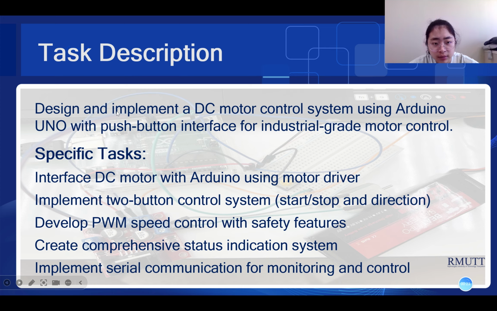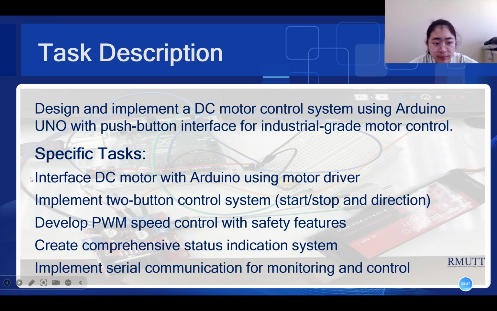Design and implementation of a DC motor speed controller system using Arduino UNO with a push button interface for an induced garden model controller.